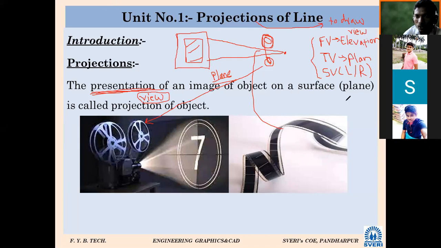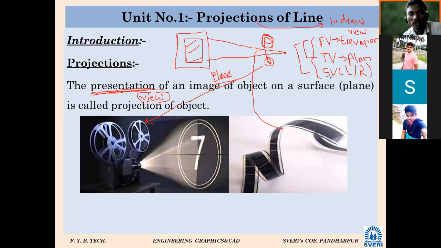So projection is nothing but to draw the views. Hereafter many more times this word is going to come into picture again and again. Draw the projection of this means we have to draw its views, either front view, top view, side view. And how many views are required to understand the object? Minimum 2. Maybe front view, top view, or front view and side view. Only these two combinations are there.